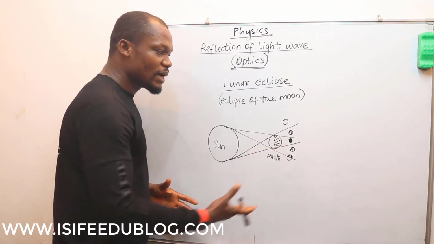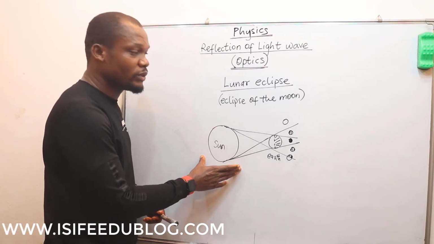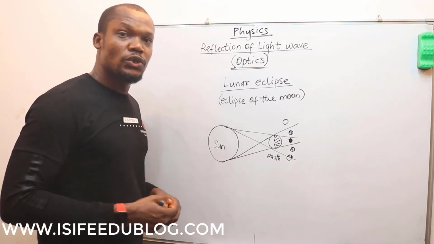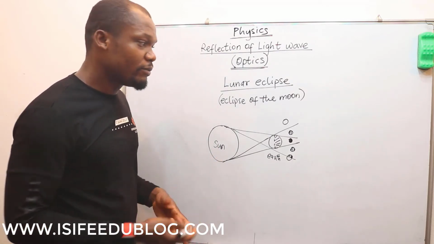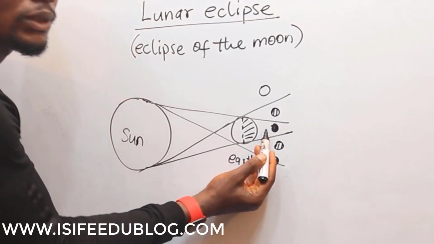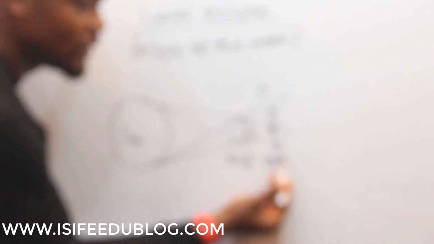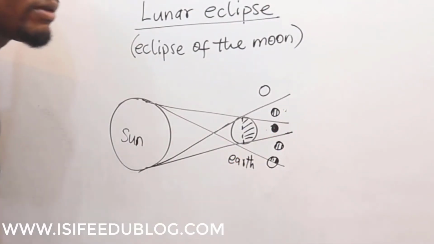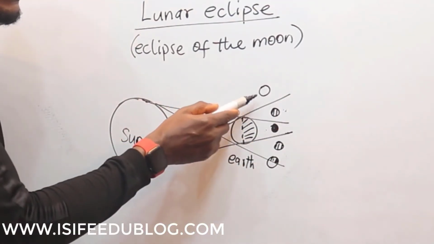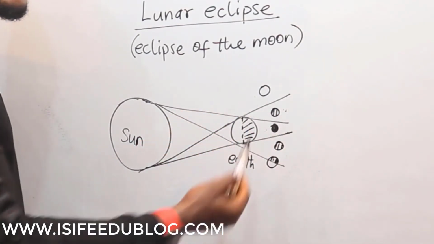So now when you take a look at this diagram, we can see that this is the earth and this is the sun, which is the luminous object producing light that is shining on the earth. And when this happens, from what we know from the umbra and the penumbra region, we can see that along these two axes, anything that falls between these points is in the umbra region, and anything that falls between these points is in the penumbra region. So as the moon revolves around the earth, we take a look at this first position. It is not in the region of the shadow that is casted by the earth.